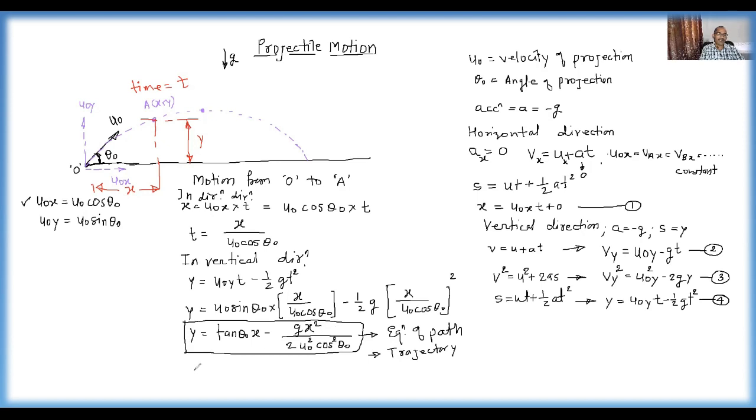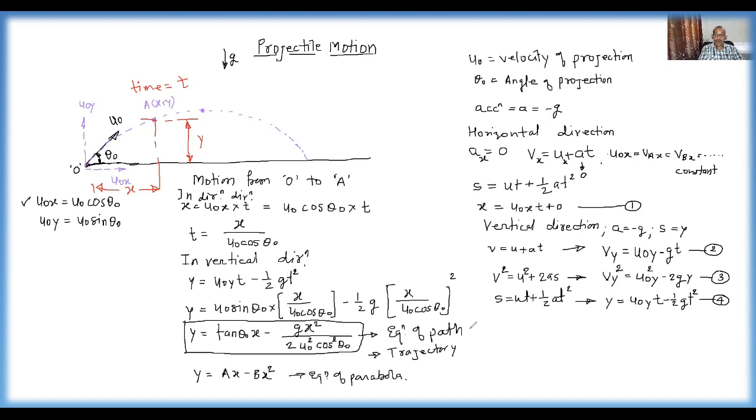So this equation is of the form y equals ax minus bx square, where a is some constant. The degree of this equation is determined by the x square term; y is in terms of x square. This is basically the equation of a parabola.